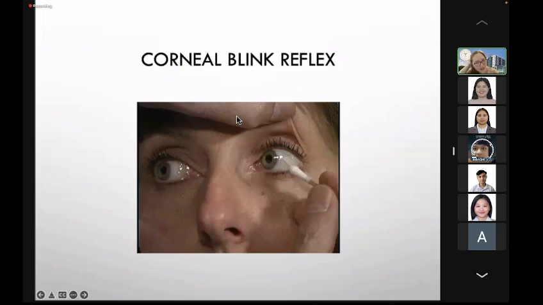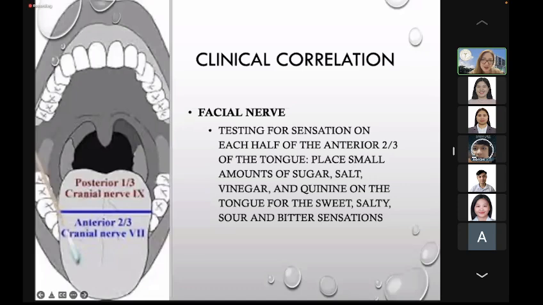Again, testing for the trigeminal nerve can be done via the corneal blink reflex, to test for the sensory component, which is cranial nerve 5, and the motor component, which is the facial nerve, cranial nerve 7, for the closing of the eyelids. Okay, so for the taste, of course, the anterior 2/3 of the tongue.